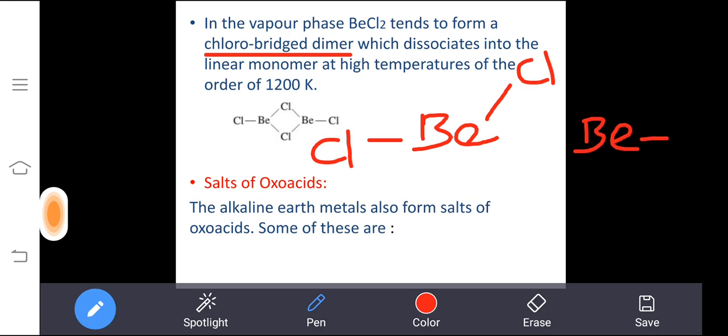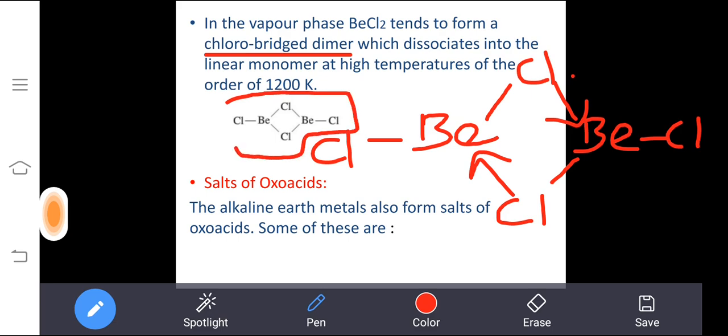In the same manner we are writing here 1 chlorine and here 1 chlorine. Now what is happening here is that this chlorine will form a coordinate bond with this beryllium, and this chlorine will form a coordinate bond with this beryllium. Now you can see how the chloro bridge forms. This chlorine acts as a bridge between the 2 beryllium. So it is called a chloro-bridged dimer.